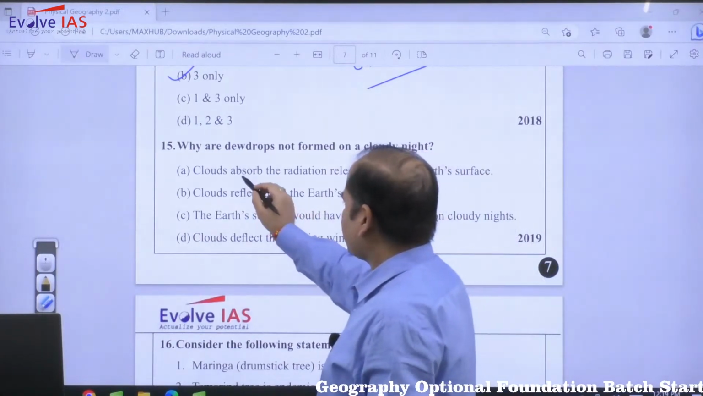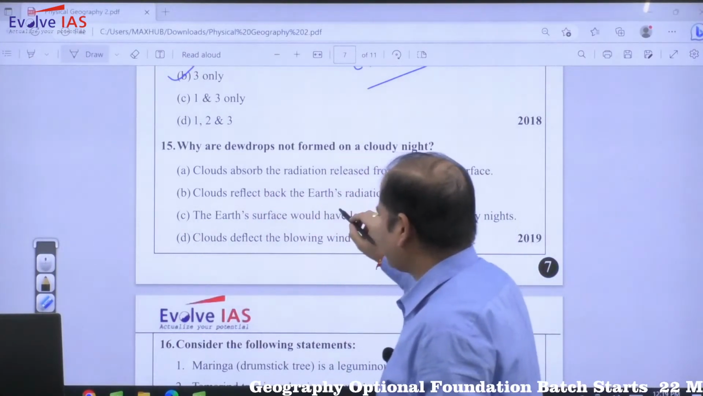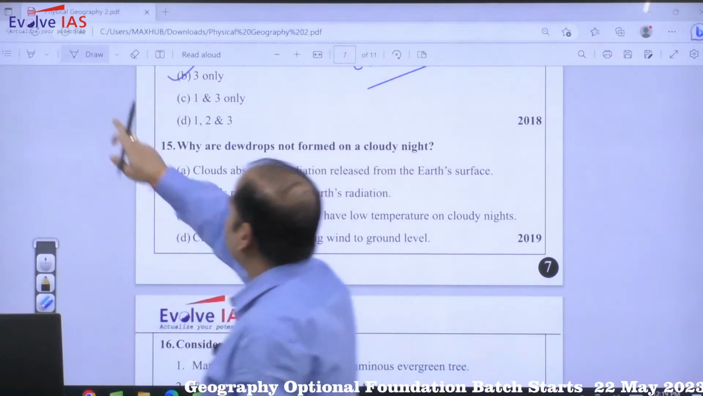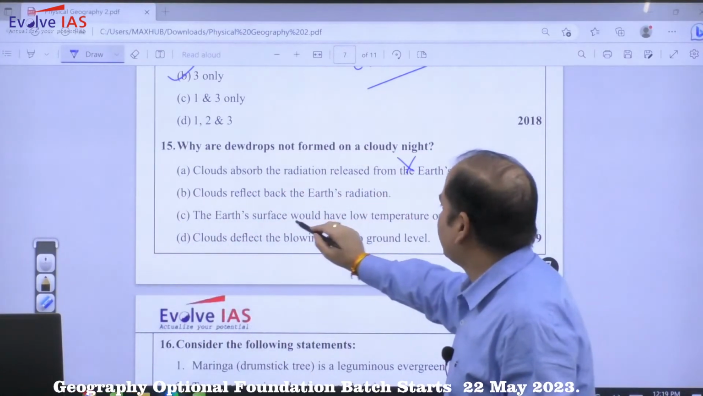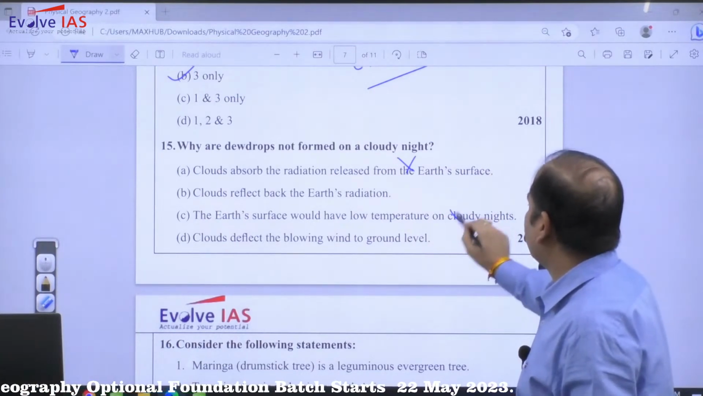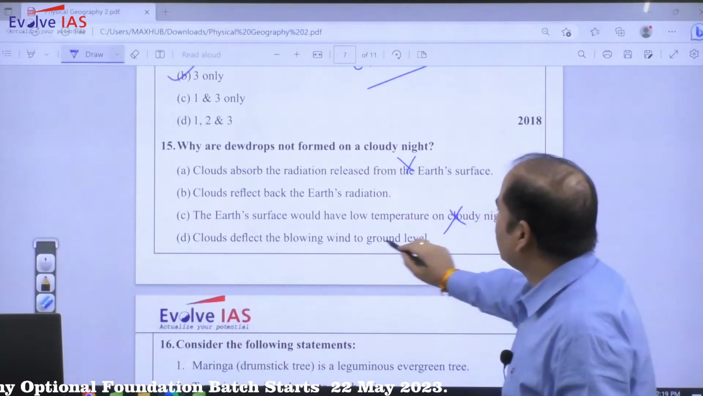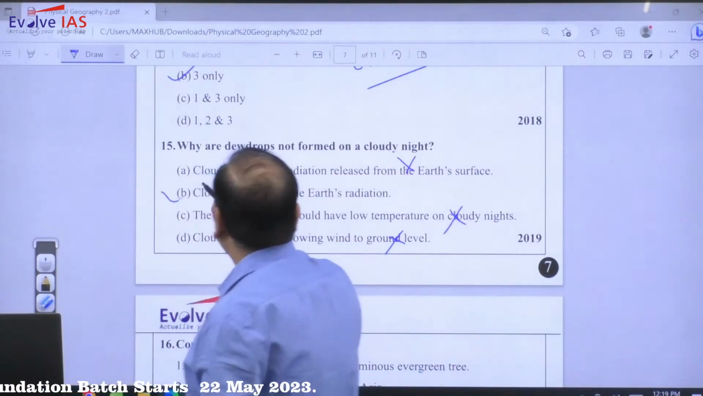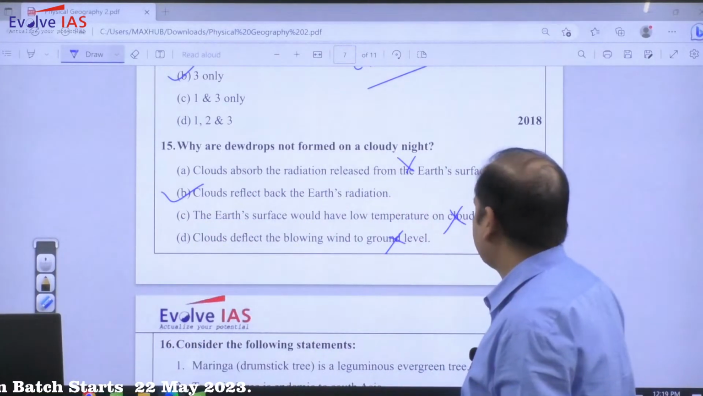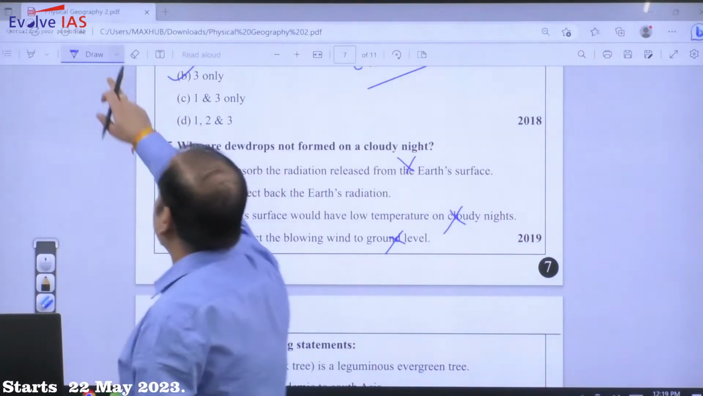So clouds do not absorb. Clouds absorb the radiation, that is incorrect. The earth surface would have low temperature on cloudy nights, that is incorrect. Clouds deflect the blowing wind to ground, that is incorrect. So clouds reflect back the earth radiation, that is the right answer.